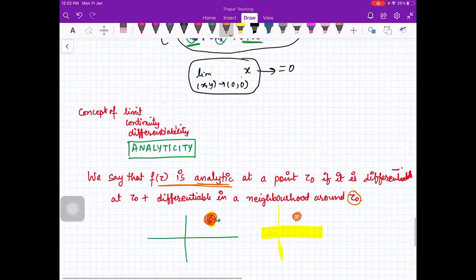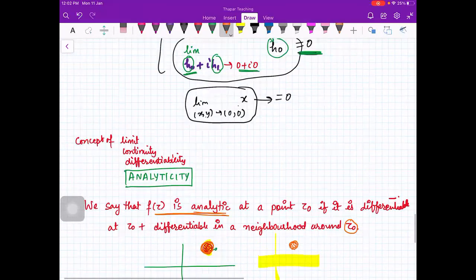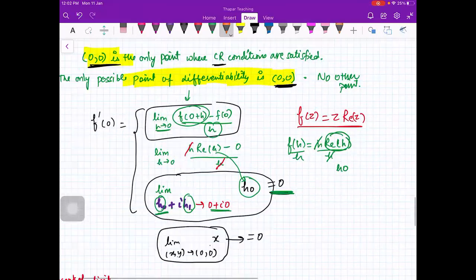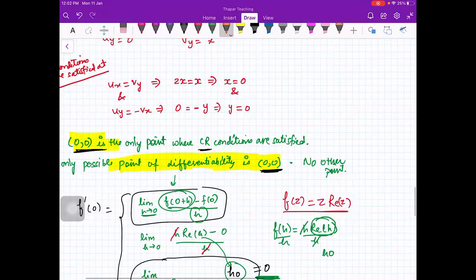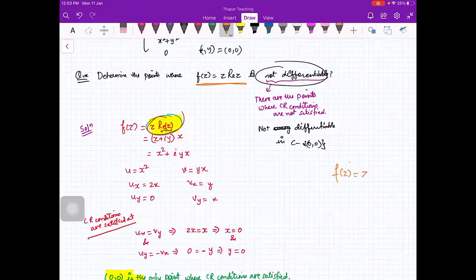So here in the last example, this function f of z is equal to z real of z is differentiable only at 0, 0 and nowhere else. So can you tell me, is it analytic at 0, 0?